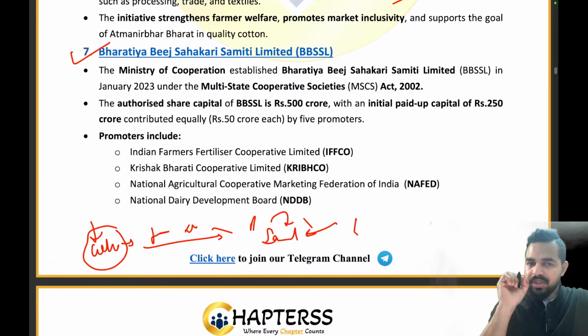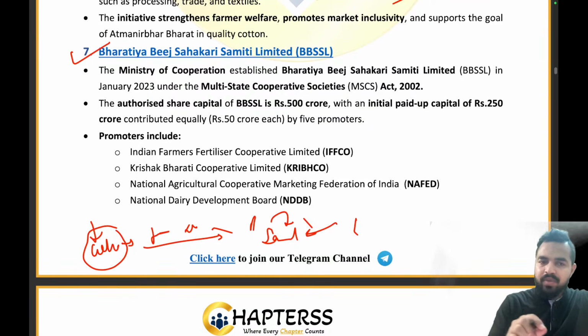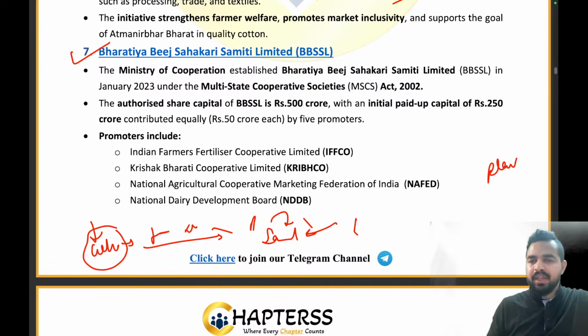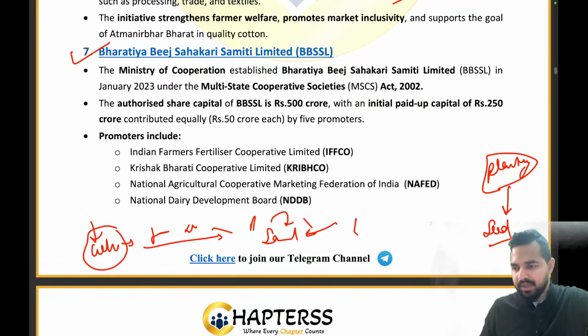So here we were using the seeds, the seed grains, right? Similarly, my dear friends, whenever we are planting anything, the quality of the plant depends upon the seed which was used to plant that particular plant. Clear everyone? What was that seed? So similarly, my dear friends, we have the Bharatiya Beej Sahakari Samiti Limited, that is Bharatiya seed. We are talking about the seed, right?